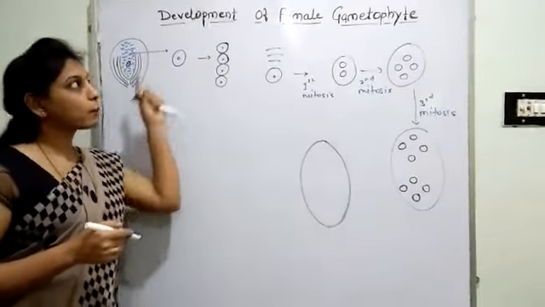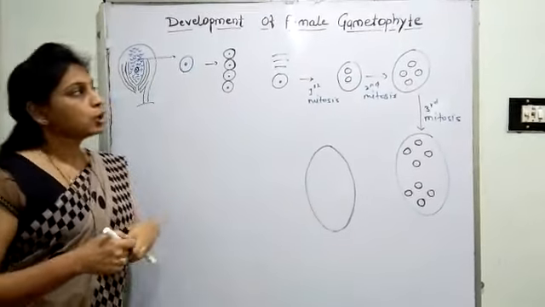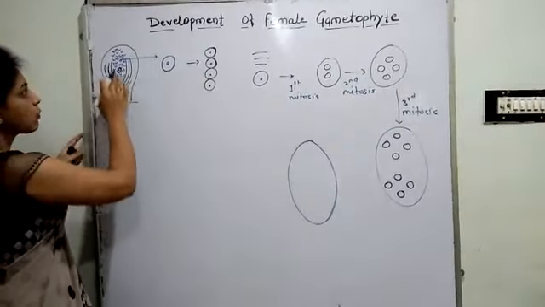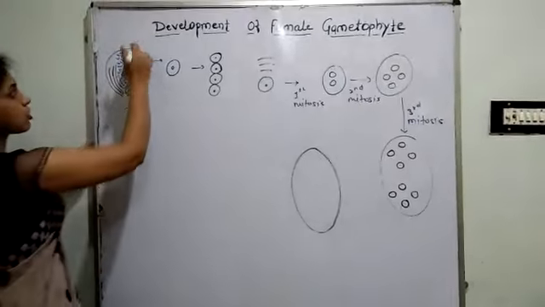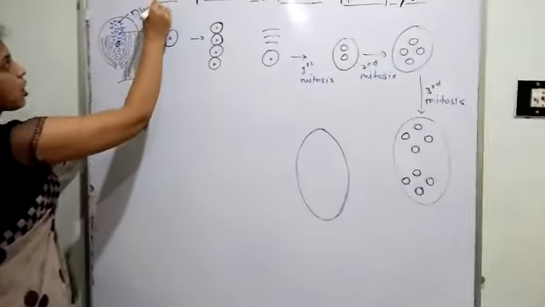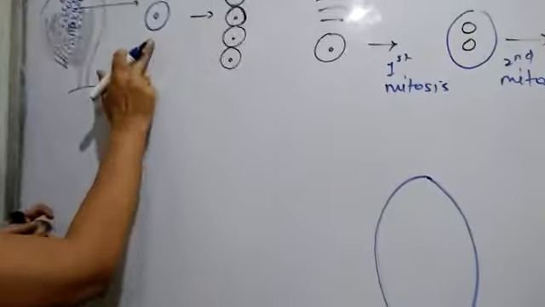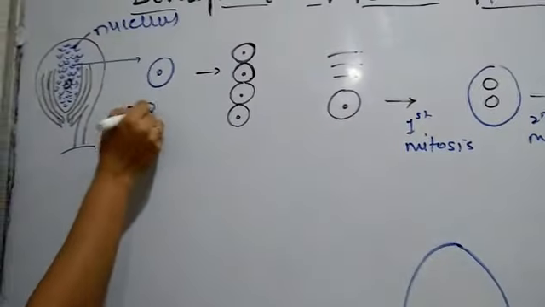Today's topic is development of female gametophyte. You know that female gametophyte develops inside an ovule. In the ovule, there is a nutritive tissue known as nucellus. One of the diploid cells of the nucellus shows meiosis. This is a diploid cell.